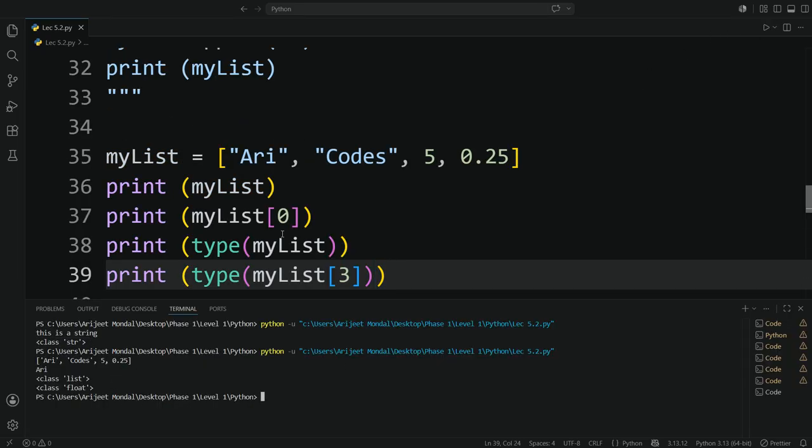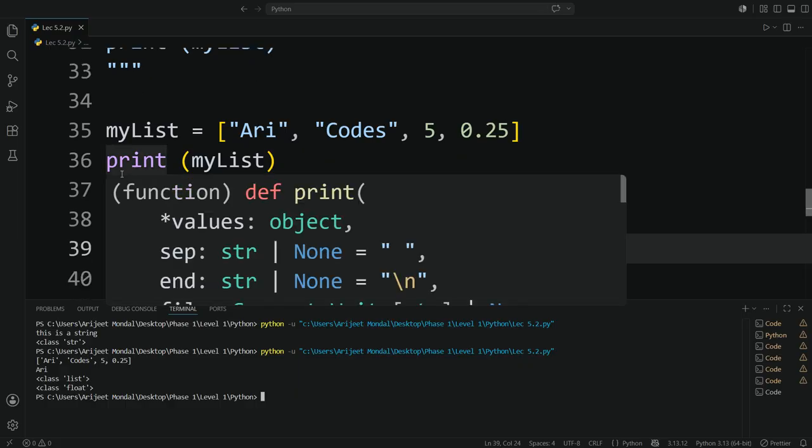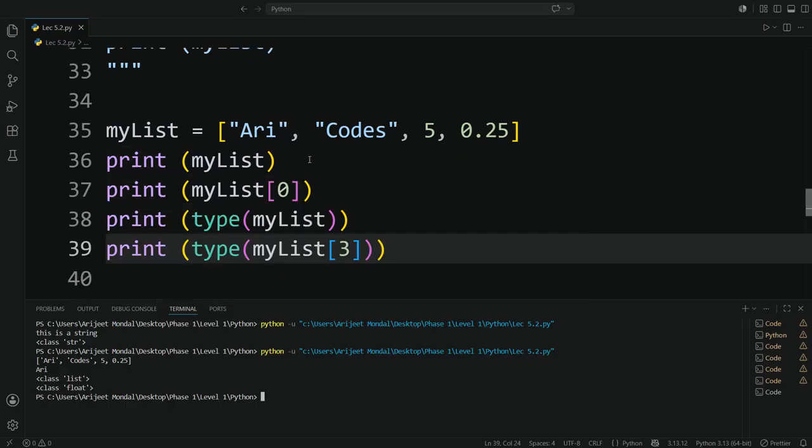So here, as you can see, since I initialized print the variable mylist, I got AriCodes 50.25. Then I initialize print the element within the variable mylist at the 0 index number. I got array.